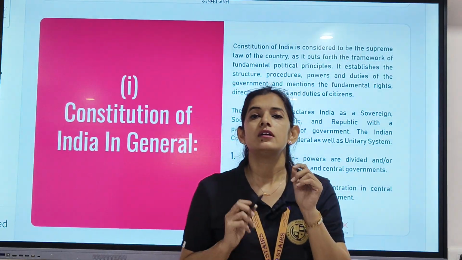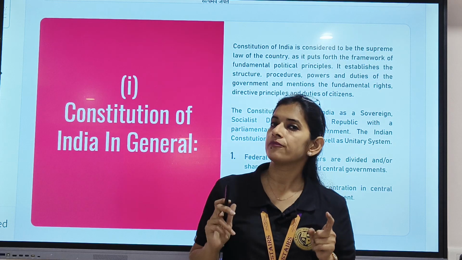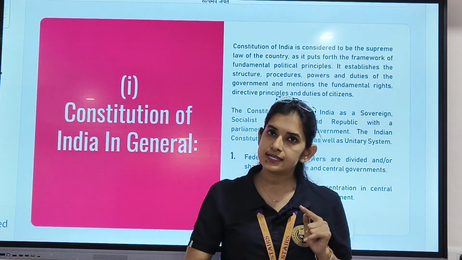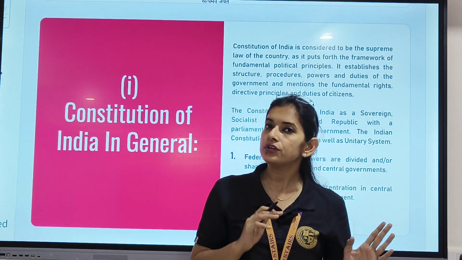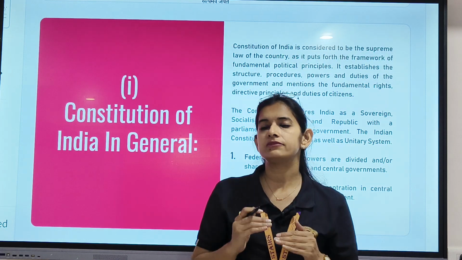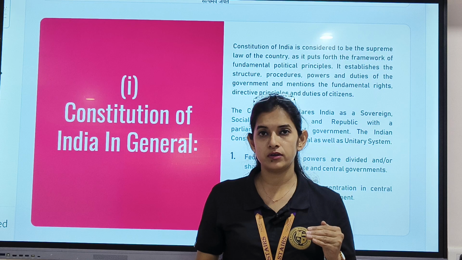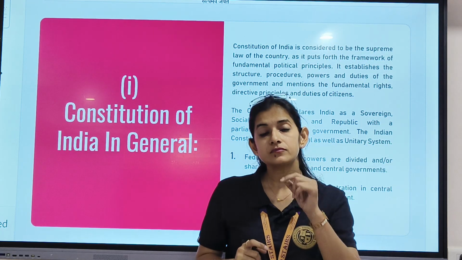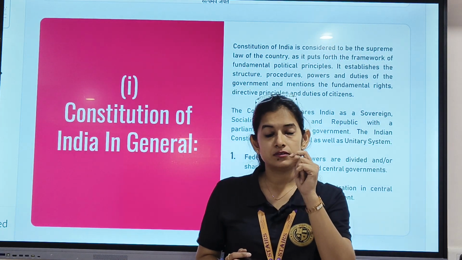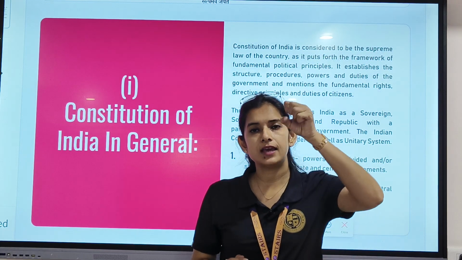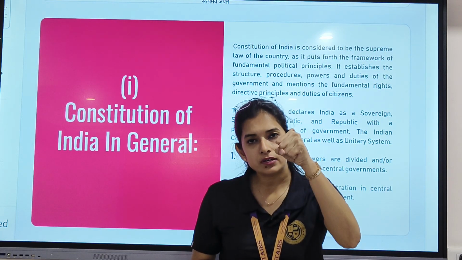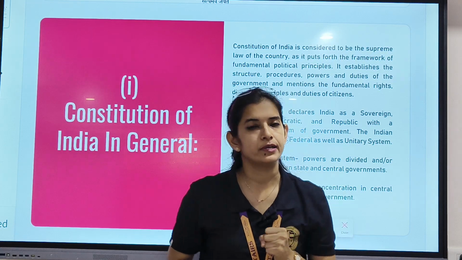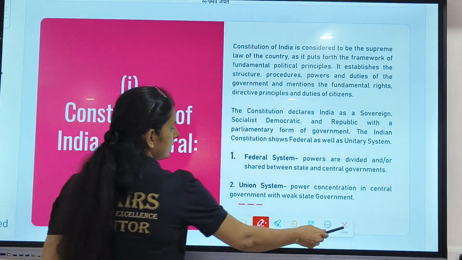Clear? Therefore, if a question arises, can India be considered a federal as well as unitary form of government? The answer would be yes. India is considered federal as well as unitary because the power is divided between the central, the state, as well as the local levels, therefore it would be considered a federal form of government. But in the same scenario, sometimes the power is actually concentrated in the hands of the central government. So in that case, it would be considered a unitary form of government. Clear? Chalo, let's move further.